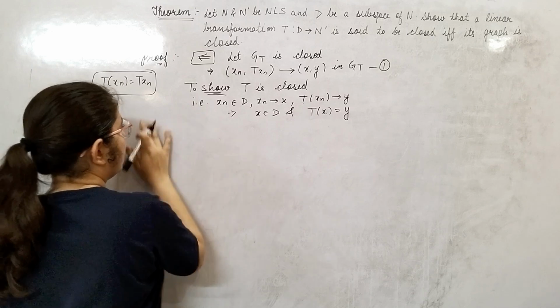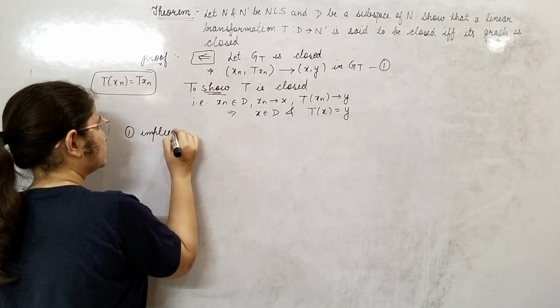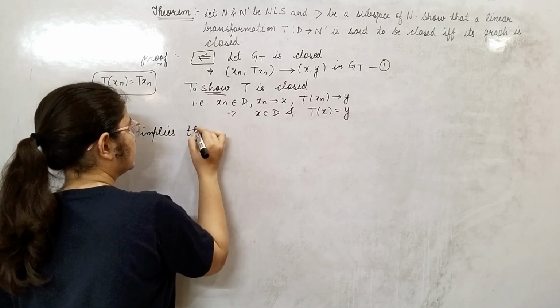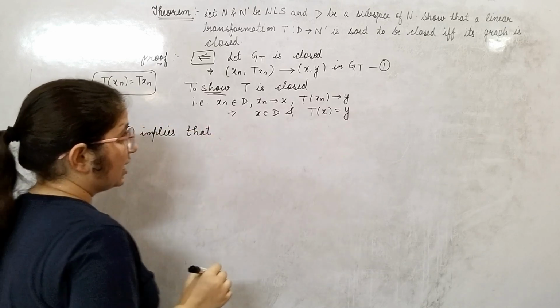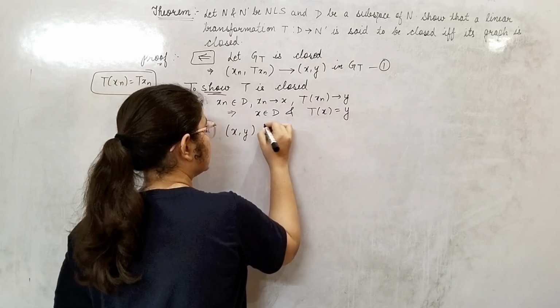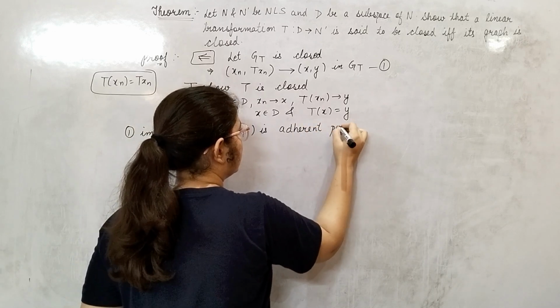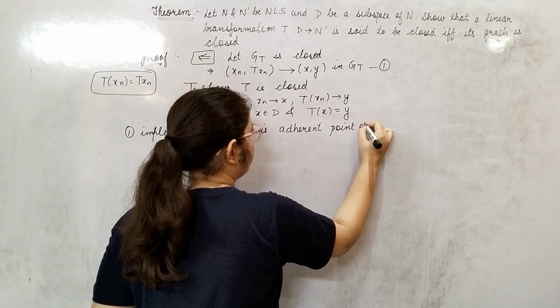Directly I can say 1 implies that x comma y is an adherent point of GT.